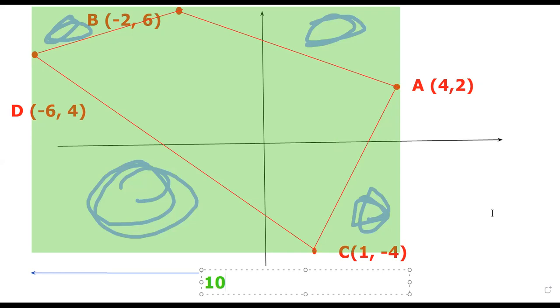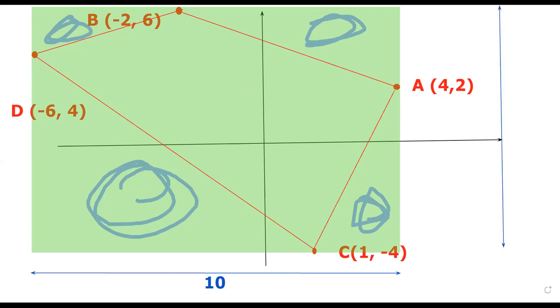And for our width, it extends from the topmost to the bottommost, so from -4 to 6, again it is equal to 10. But if you look closely, this side will have a length of 4 because it goes from 2 to 6. And this one, because it goes from 4 to -2, will have a length of 6. So this will be 4.